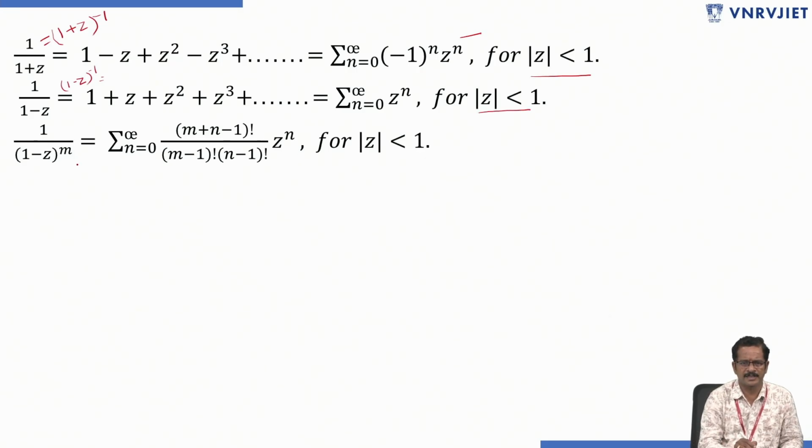Similarly, 1 by (1 minus z) whole power m equals summation n equals 0 to infinity (m plus n minus 1) factorial by (m minus 1) factorial into n factorial into z power n, for mod z less than 1. So for these functions, the expansions converge for mod z less than 1.